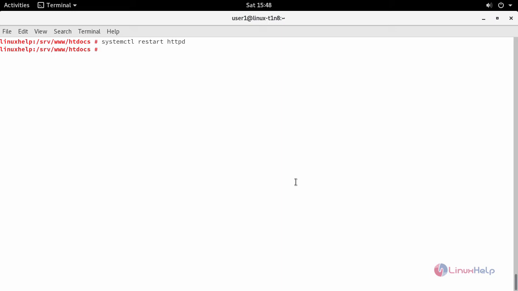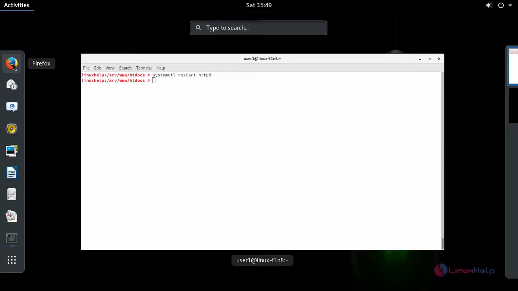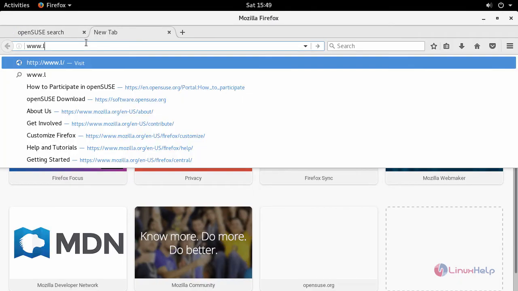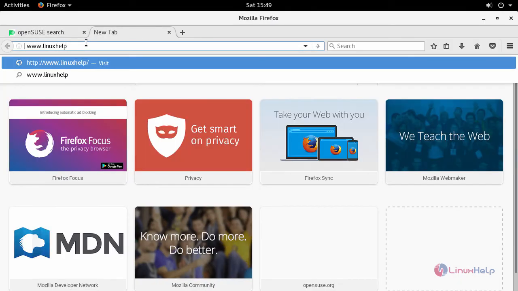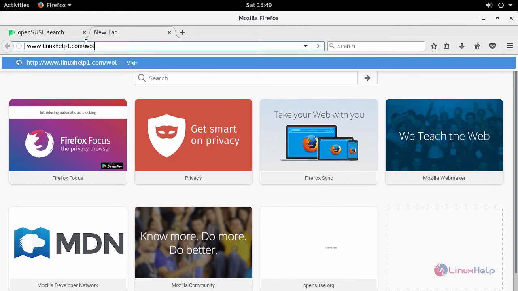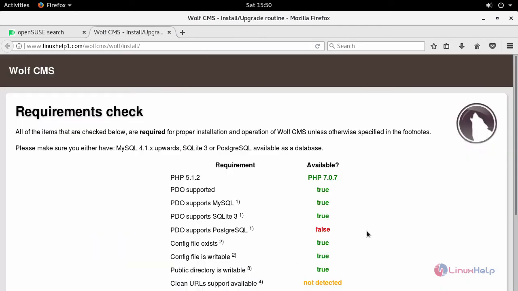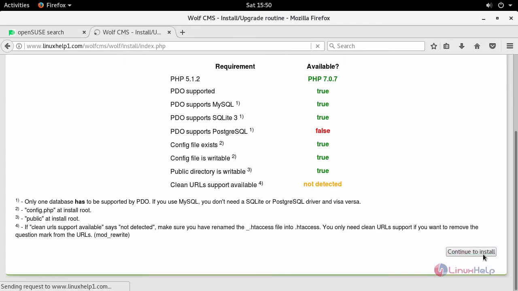Now switch to your browser and enter your machine's IP address or fully qualified domain name, followed by your Wolf CMS directory. And this is your requirement check page. Now click continue to install.